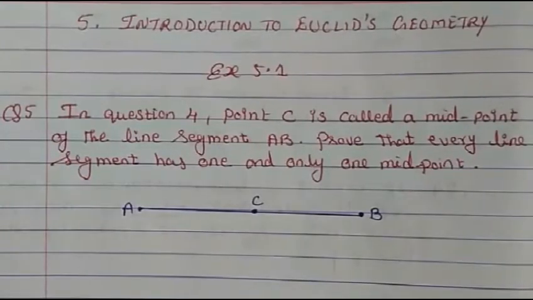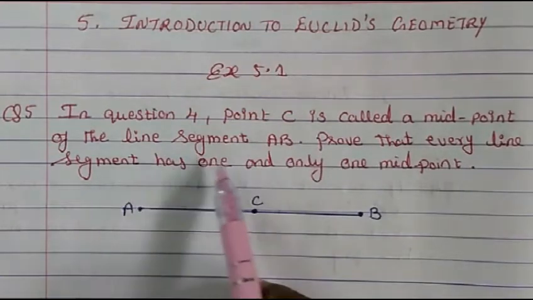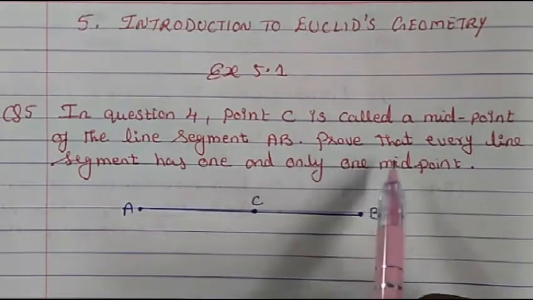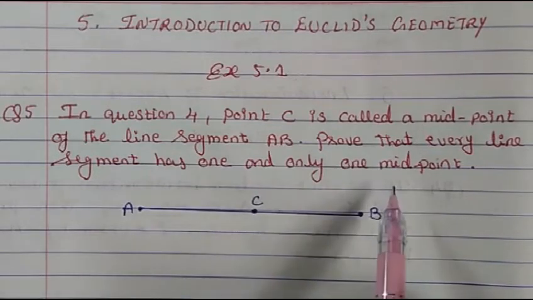Hi everyone, today we are going to study from class 9 chapter 5, Introduction to Euclid's Geometry, exercise 5.1, question 5. In question 4, point C is called a midpoint of the line segment AB. Prove that every line segment has one and only one midpoint.